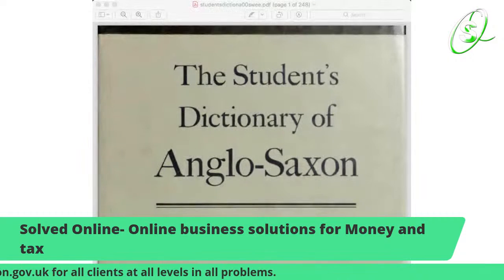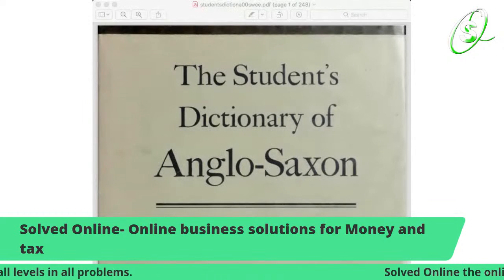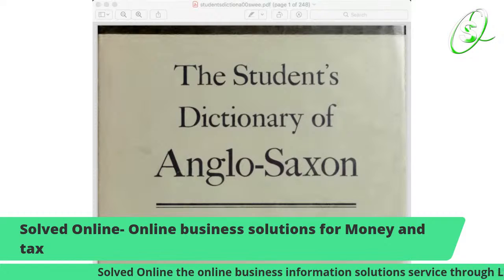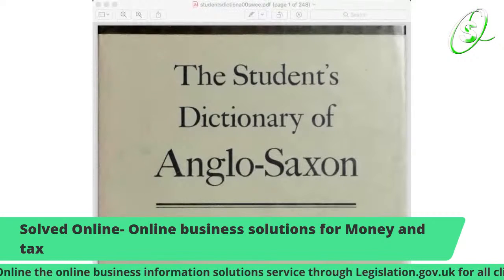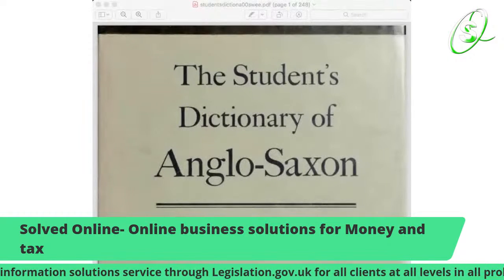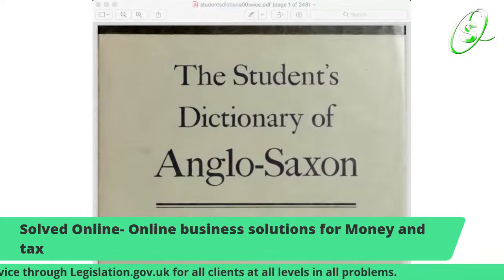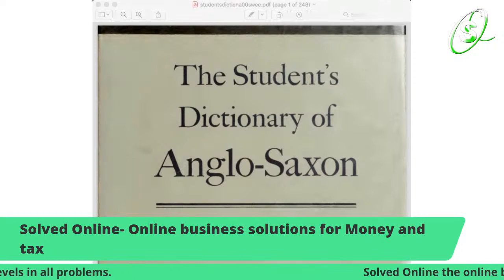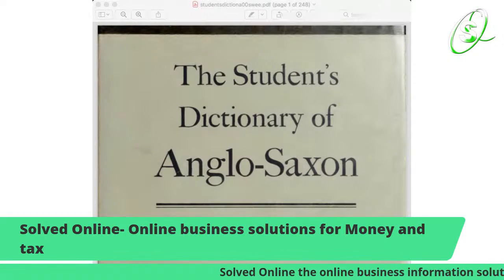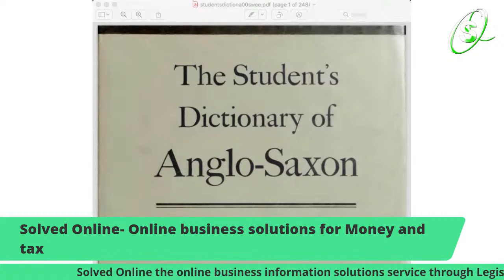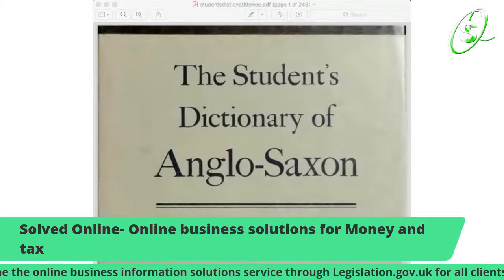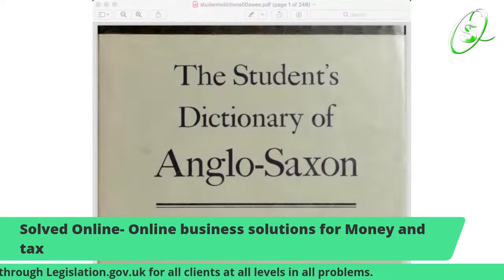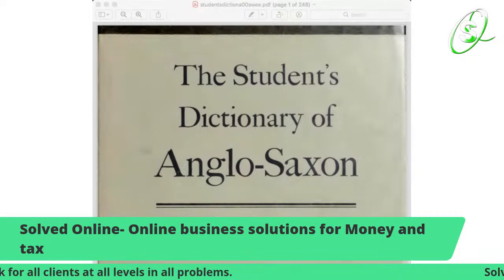Yes, the Solved Online YouTube platform is the report on past and present acts through legislation.gov.uk by reviewing and highlighting past and present acts.